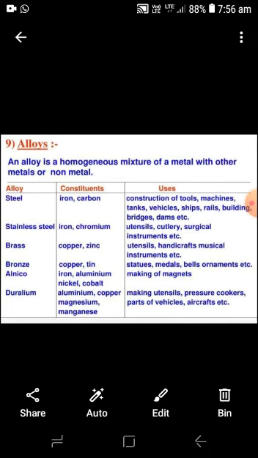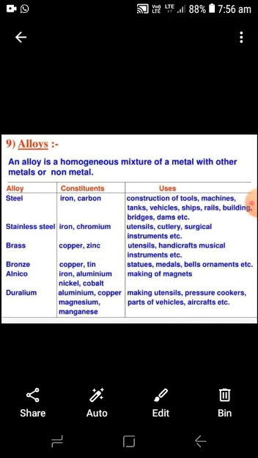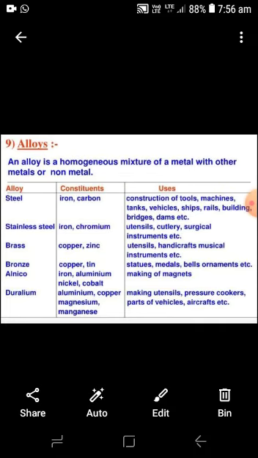Bronze is used for statues, medals, bells, ornaments, and alnico is used for making magnets. Artificial magnets are made up of alnico, and duralumin is used for making utensils, pressure cookers, and parts of vehicles and aircraft.